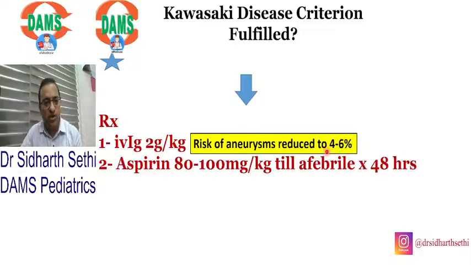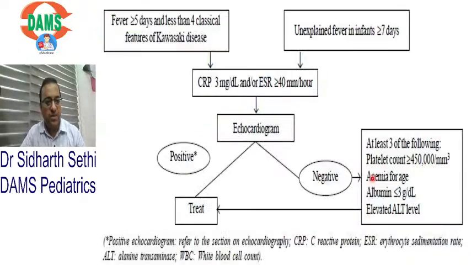So remember, drug of choice for Kawasaki is IV immunoglobulin 2 grams per kg. And aspirin we give the anti-inflammatory dose 100 mg per kg till the child is afebrile for 48 hours. Now this child which I showed you had fever and less than 4 criteria. तो इस बच्चे को था incomplete Kawasaki disease.